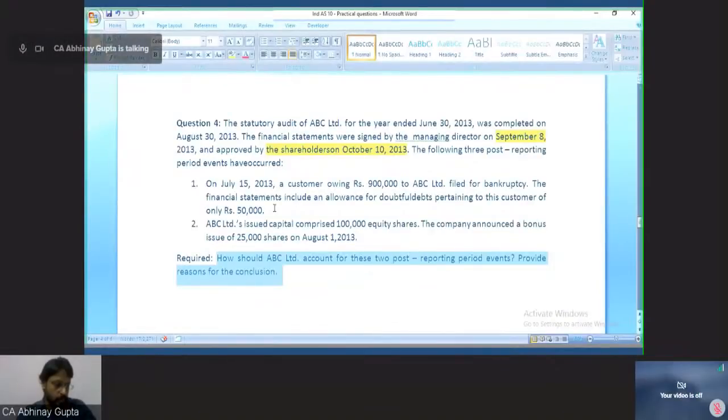Aniruddha from Dholpur responded, first event is adjusting event and second event is non-adjusting event. Okay. So everybody is saying first event is adjusting, second event is non-adjusting. Please let me know if anybody of you has a contrary view to this. Shakti from Chennai responded non-adjusting event for second. What about first?